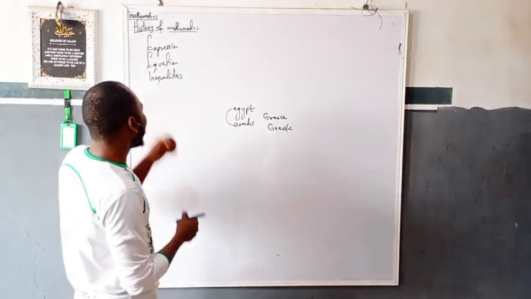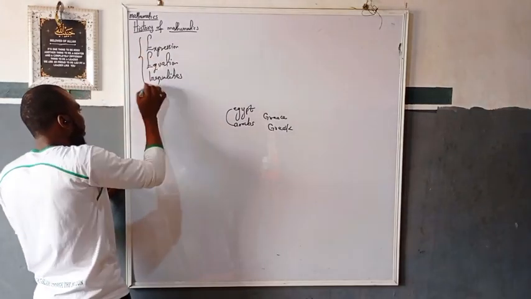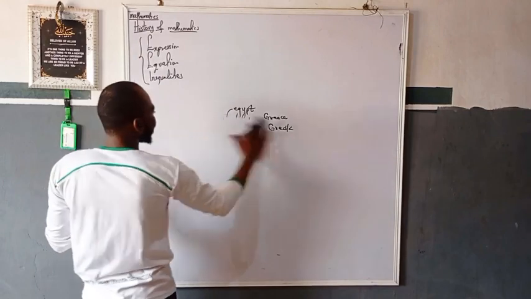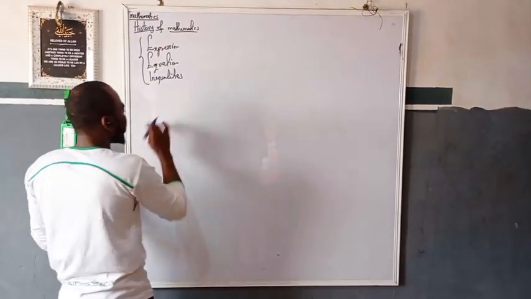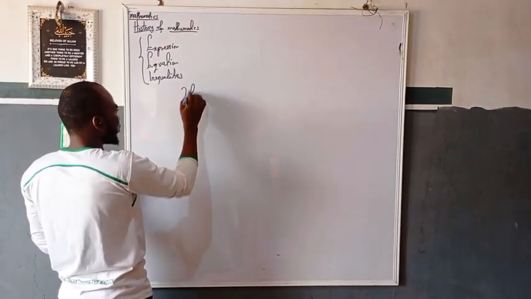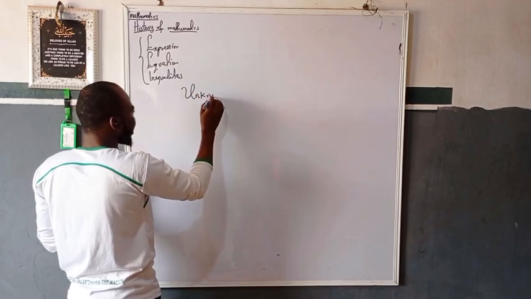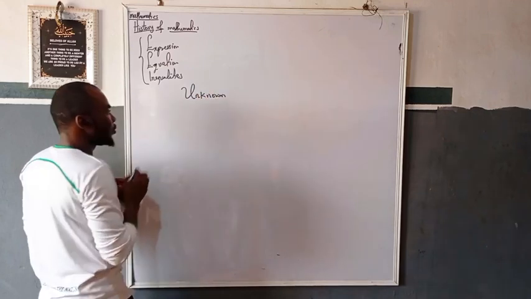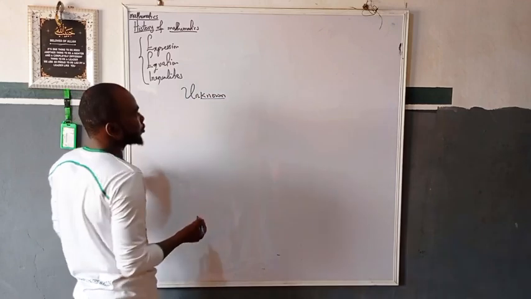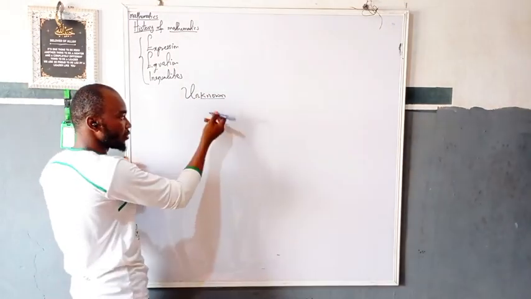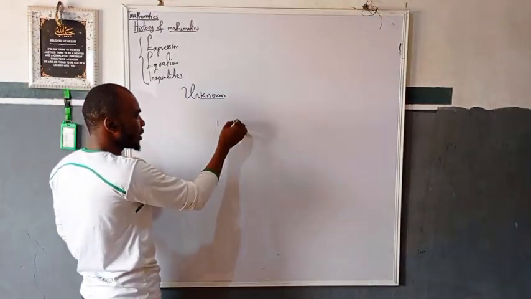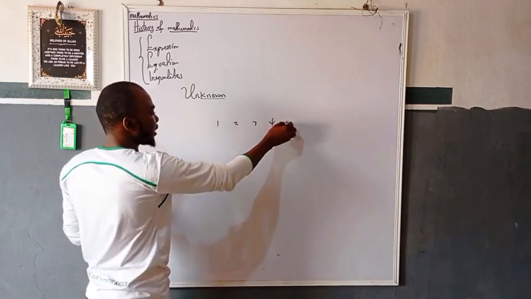Now, before then, another thing that is very crucial for us to know is the differentiation between something that we call unknown and constant. In mathematics, even from basic schools, what we only know are numbers. From basic school, we started with counting 1, 2, 3, 4, all those ones.